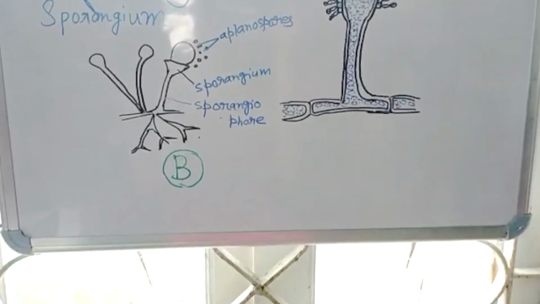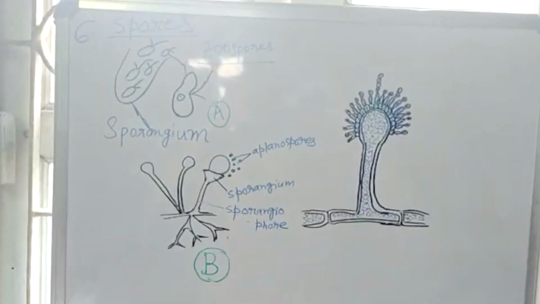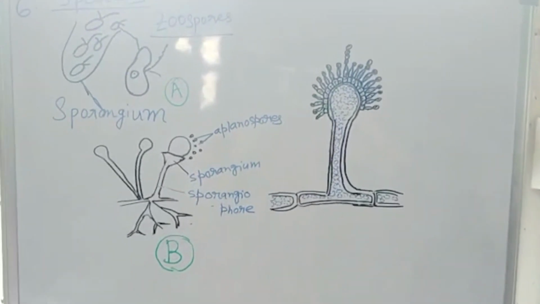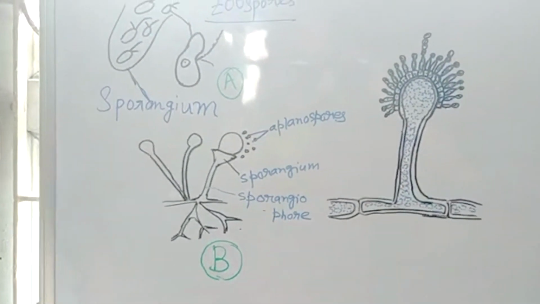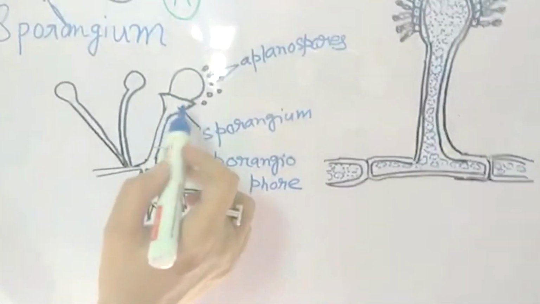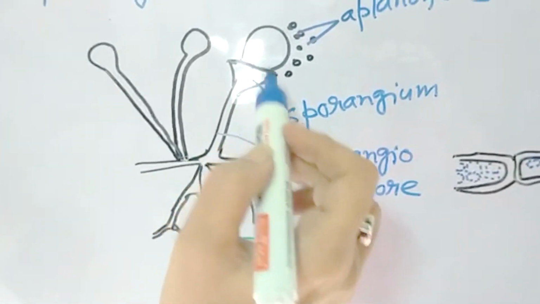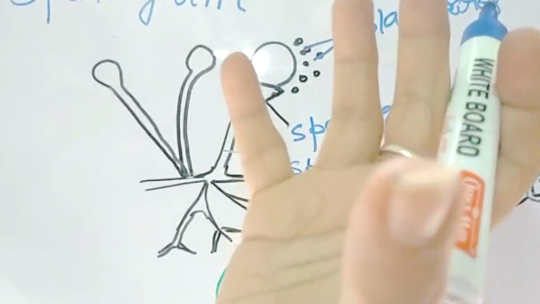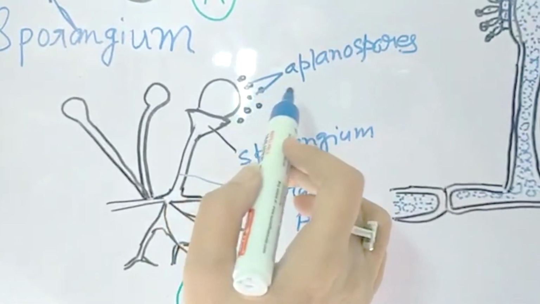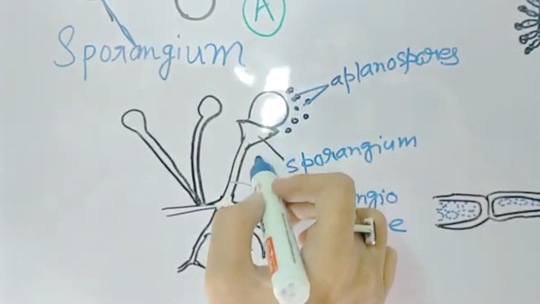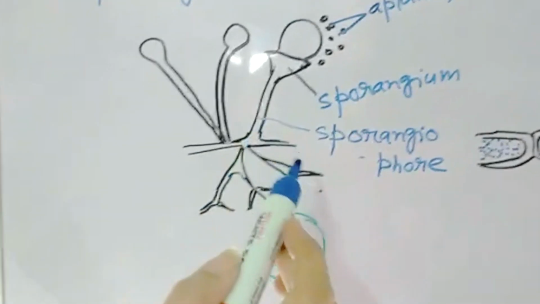Spores which germinate directly to form new individuals. In fungi, the most common method of asexual reproduction is by the formation of spores. You see, it's a fungus hyphae, and here you see aplanospores, and the container, the organ where the spores are situated, is called sporangium, and the stalk-like structure is called sporangiophore.